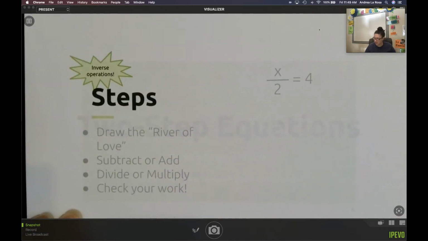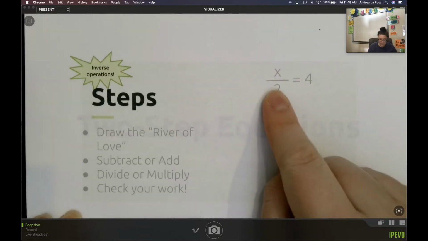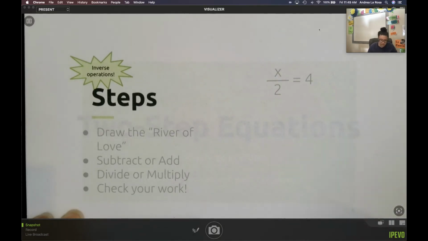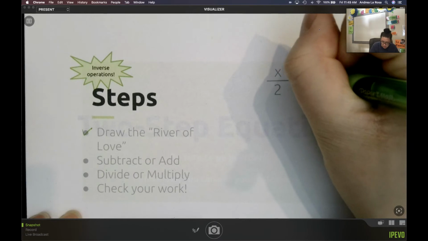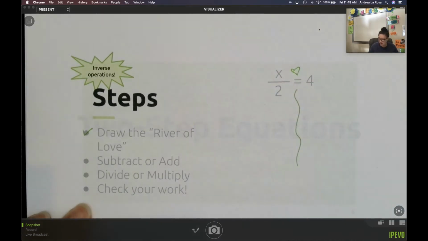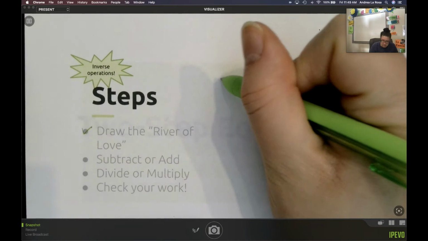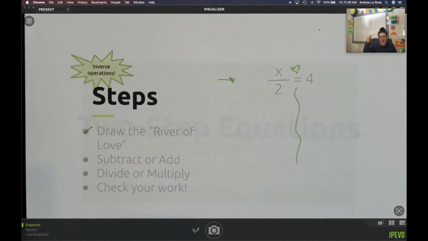All right, my next problem. I have x over 2 is equal to 4. I want to start off drawing my river of love. Remember, all that does really is remind me that I have to do the same thing to both sides of my equation. Just a reminder. And I see here that fraction bar. What operation is that fraction bar?